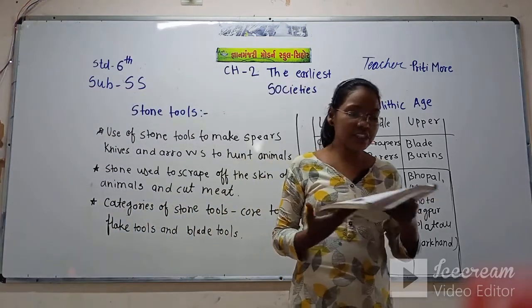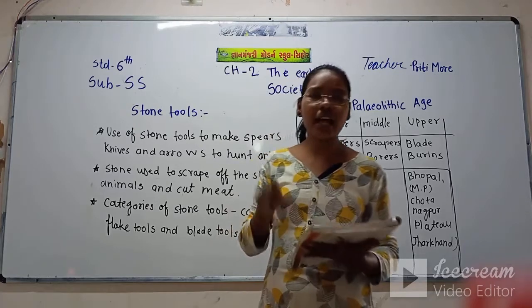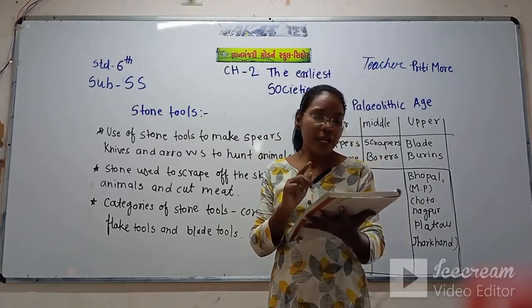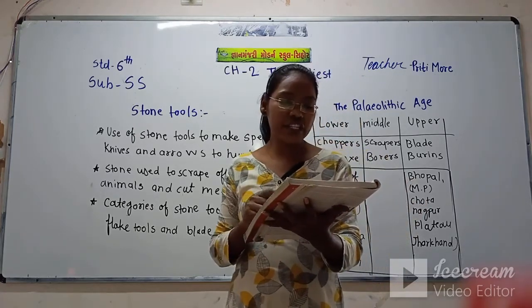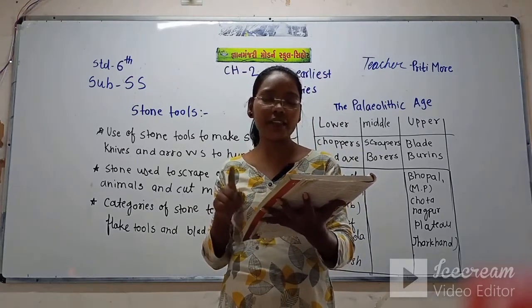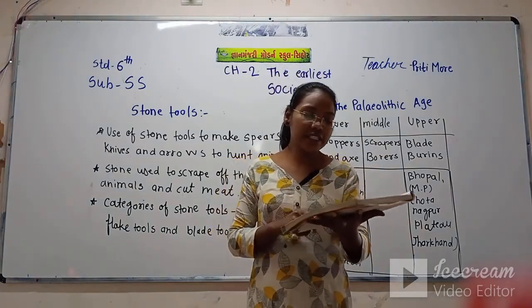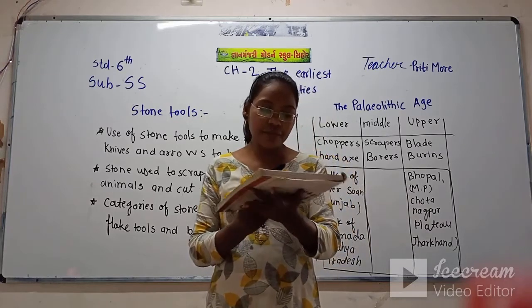Now let's see the phases of the Stone Age. There are three phases: the Paleolithic Age, Mesolithic Age and the Neolithic Age. First we'll see the Paleolithic Age.